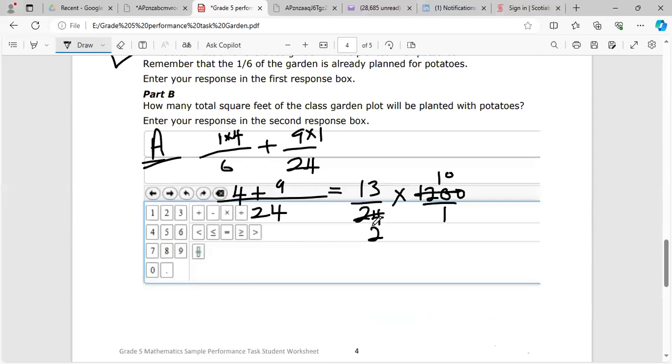And then 2 into this 1, 2 into that 50 times. So let's multiply 50 by 13 to give us the answer. 0 times anything is 0. 5 times 3 is 15, 5 carry 1, and that's 650. So that makes sense, guys, because it's greater than half. So it's going to be 650 square feet that the potatoes are going to occupy.